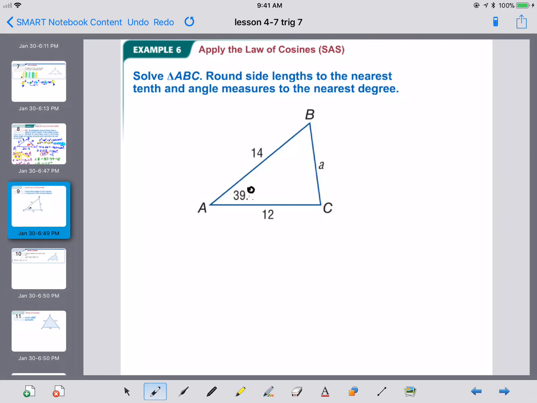Now, since I'm given angle A to start with, I must use the formula that contains angle A. So that would be a squared equals the other two squared and added together, minus 2 times the other two, with the cosine of the angle on the end. Okay? So that's the formula I'm forced to use.